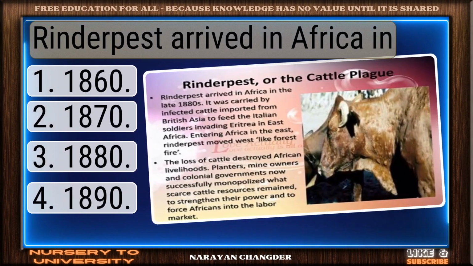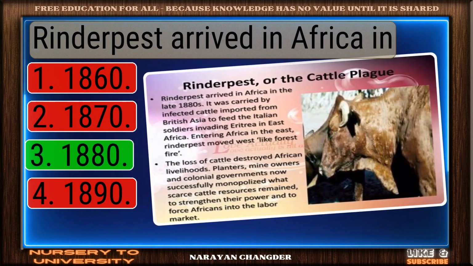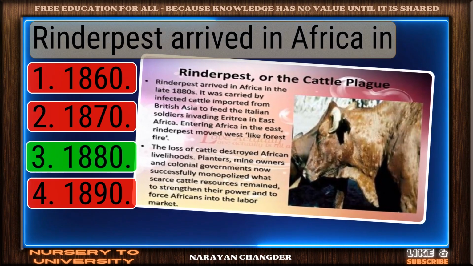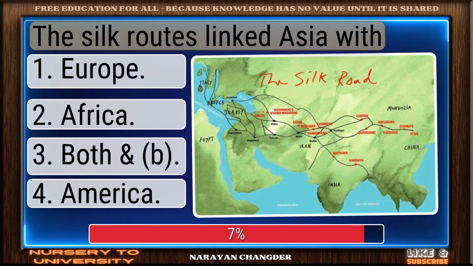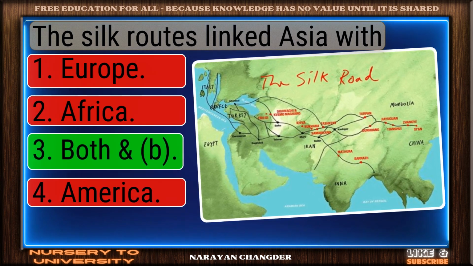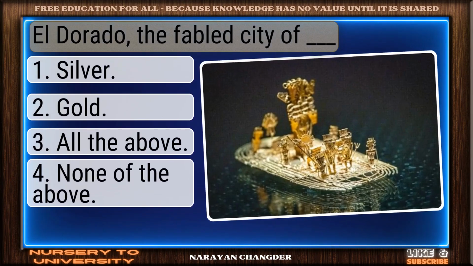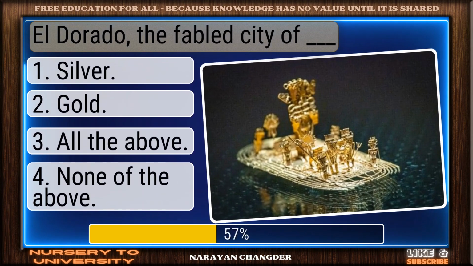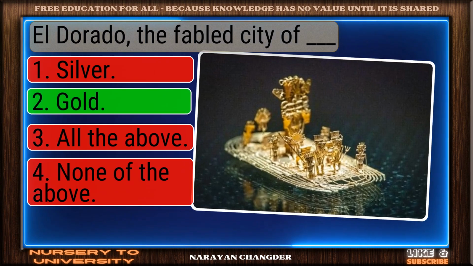Rinderpest arrived in Africa in? Correct response. 1880 is accurate. The Silk routes linked Asia with. Excellent. Both are well reasoned. El Dorado, the fabled city of dash. Bravo. Gold is the answer.